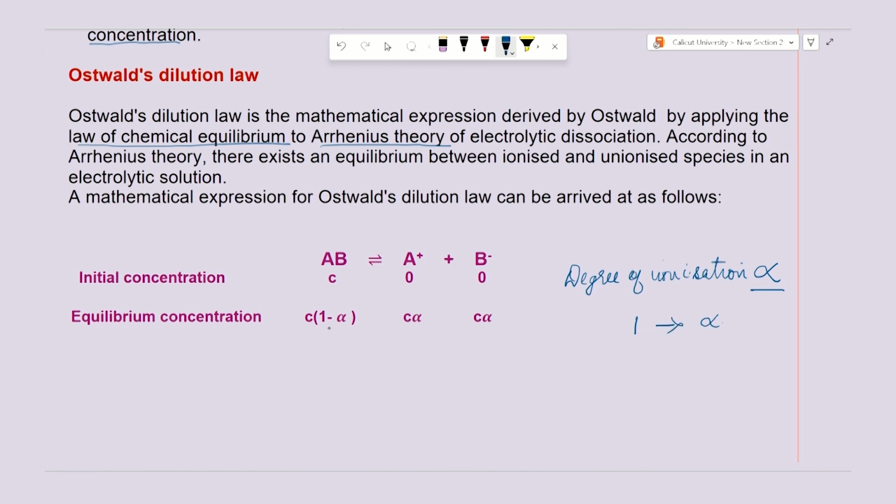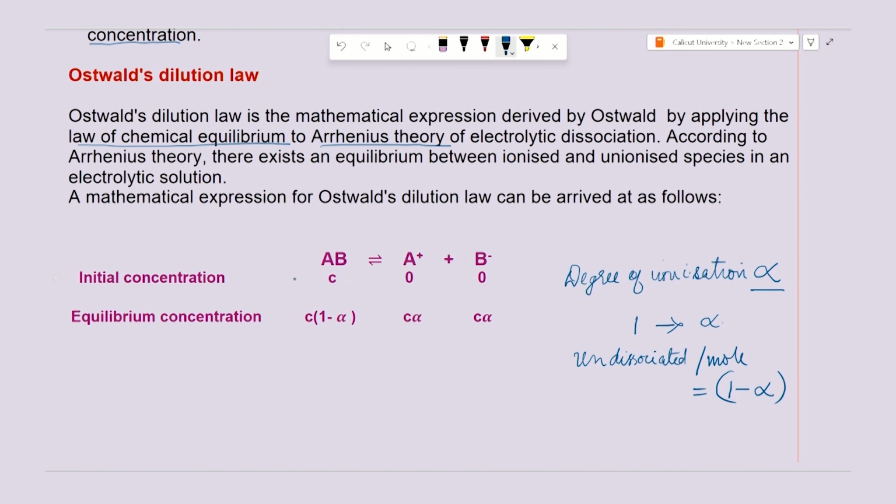Suppose we are taking 1 mole, the undissociated will be 1 minus alpha, because alpha has been dissociated. So, remaining will be 1 minus alpha. I have taken C moles and therefore, that will be C into 1 minus alpha.